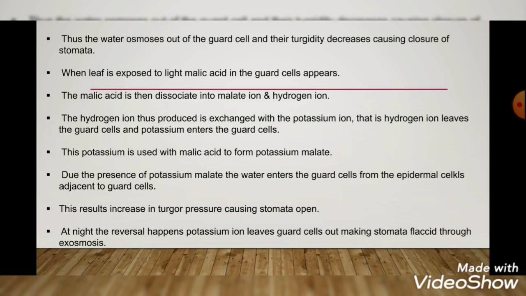When the leaf is exposed to light, malic acid in the guard cell appears. The malic acid is then dissociated into malate ion and hydrogen ion. The hydrogen ion thus produced is exchanged with the potassium ion. That is, hydrogen leaves the guard cells and potassium enters the guard cells. This potassium combines with malate to form potassium malate. Due to the presence of potassium malate, water enters the guard cell from the epidermal cells adjacent to the guard cells. This results in turgor pressure causing the stomata to open. At night, the reversal happens. Potassium ion leaves the guard cells, making them flaccid through exosmosis.